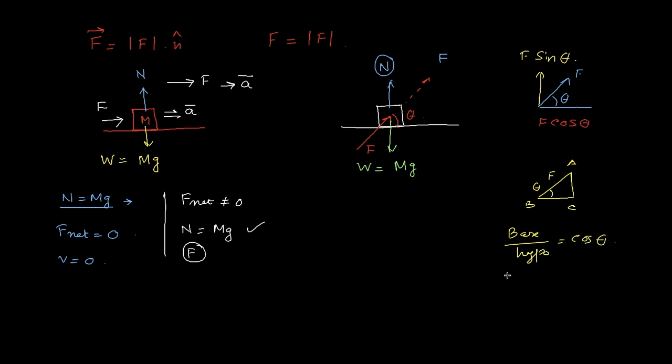That means BC by hypotenuse F is equal to cos theta. So BC is equal to F cos theta. This is the reason that the horizontal component is F cos theta and the vertical component is F sin theta.